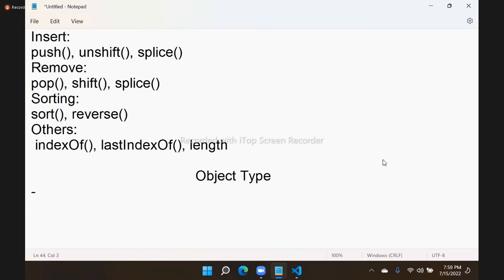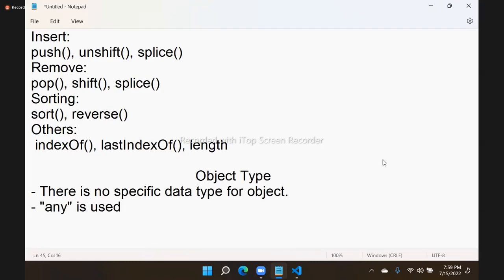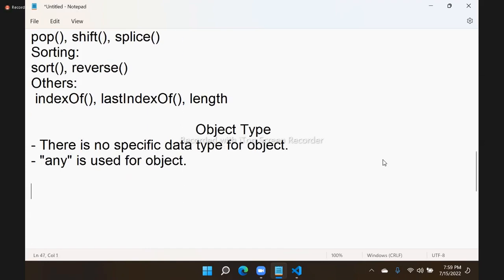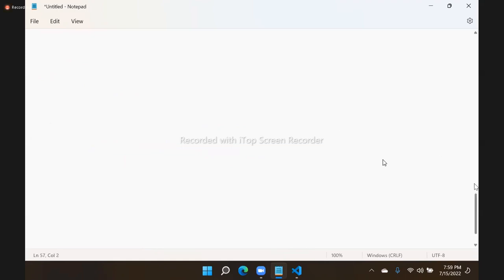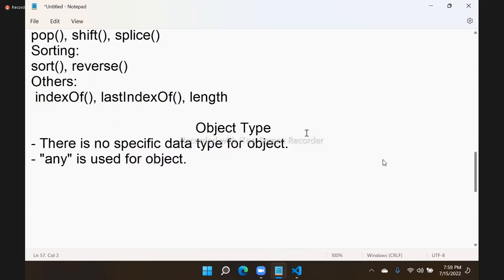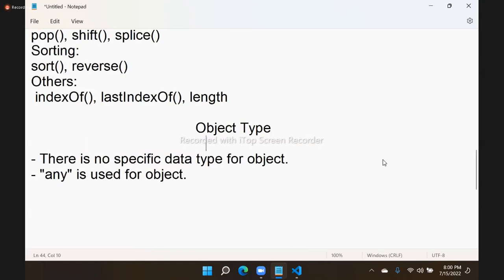Object type: actually, there is no specific data type for object. So any is used for object. That means, how do we declare objects in TypeScript? Same as you did in JavaScript, right? Only the point is that here there is no specific data type, so you have to use any.